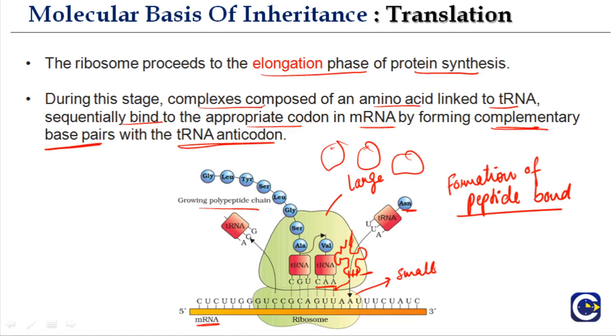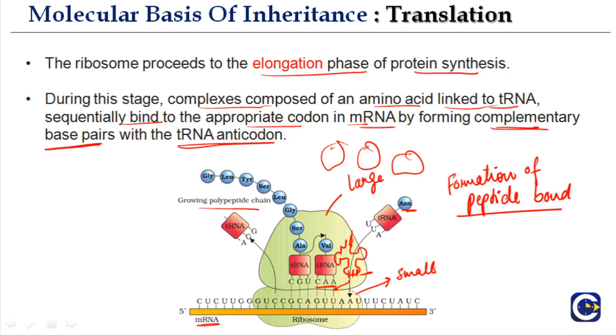During this stage, complexes composed of an amino acid linked to tRNA, such as valine on the proper tRNA, sequentially bind to the appropriate codon in mRNA by forming complementary base pairs with the tRNA anticodon.